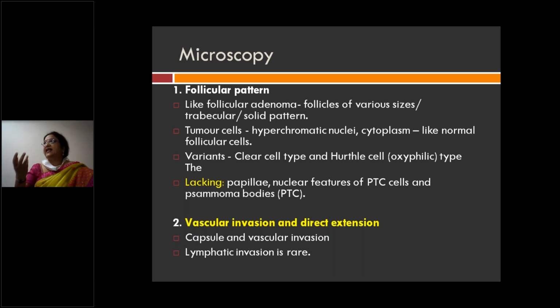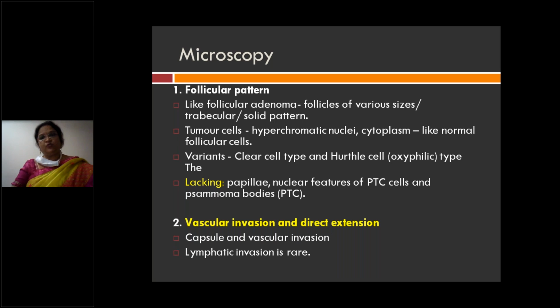The concentric laminations, what you see, are psammomatous calcifications that you do not see here. Most important, what you see here is capsular and vascular invasion. Very, very important: capsular and vascular invasion you will see, and you will not see lymphatic invasion. So what you see here is mainly, like in adenoma, the follicular pattern, follicles of varying sizes.